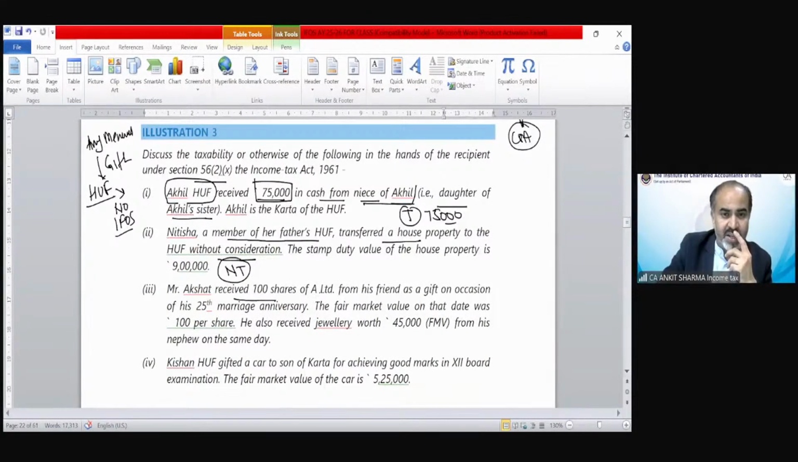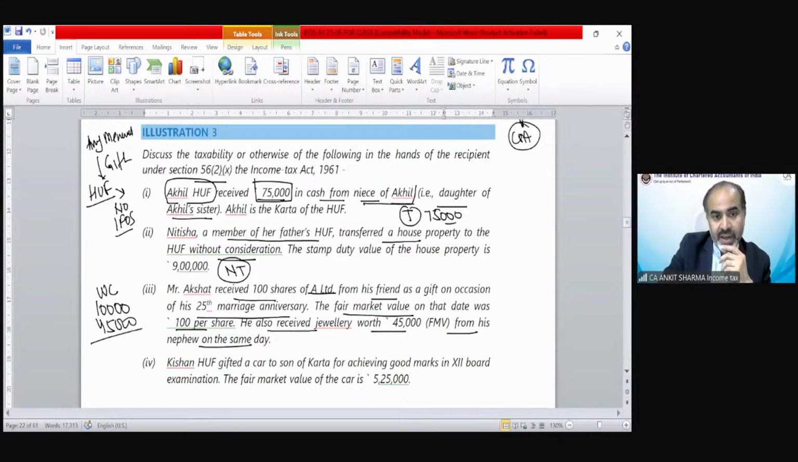Mr. Akshat receives 100 shares of A Limited from his friend as a gift on the occasion of his 25th marriage anniversary. The fair market value on that date was 100 rupees per share. So that means the non-monetary without consideration is 10,000. It's less than 50,000, but let's wait. He also received jewelry worth 45,000 from his nephew on the same day. So that is also 45,000. And in aggregate, in case of movable asset, we have to do the aggregation, whether it's without consideration or inadequate consideration. So now because the value exceeds 50,000, this is going to be taxable as income from other source.